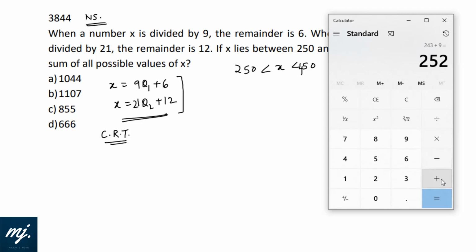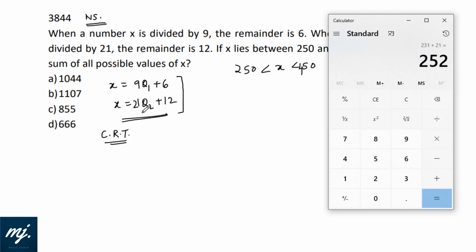which is divisible by 9. Now this is divisible by 9. Let me add 6 to it. That means 258 when divided by 9 will leave remainder 6. Fair enough. Let us check for 21. 250 divided by 21 is 11. So 21 into 11 is 231. Plus 21 I need to do because I need a bigger number. That is 252 again. But here we need plus 12.